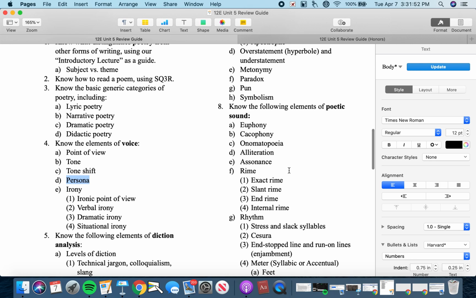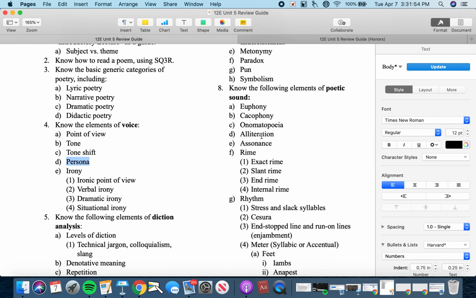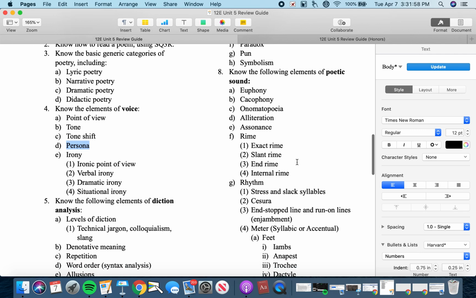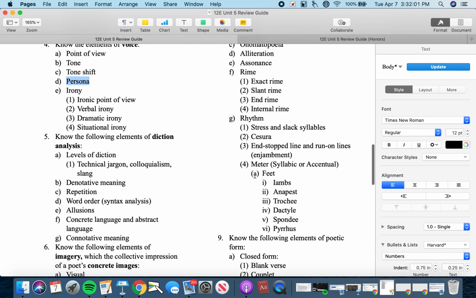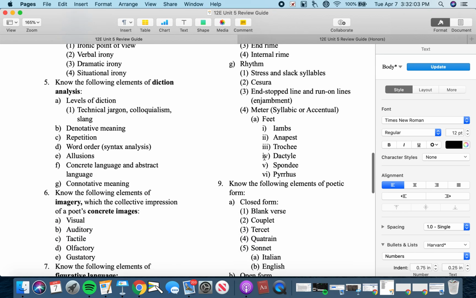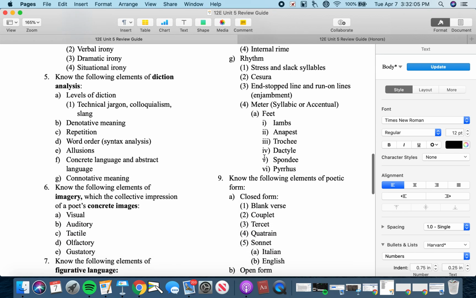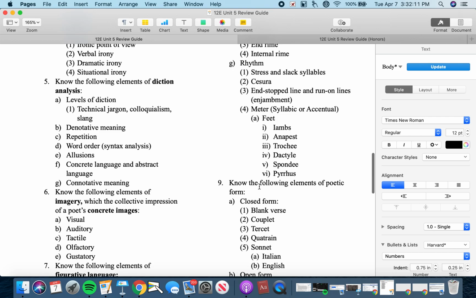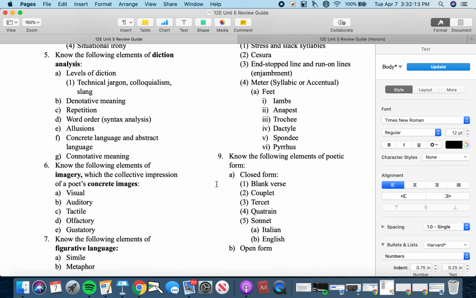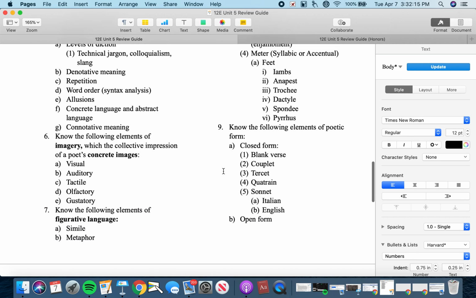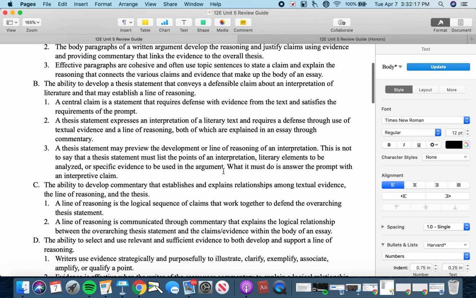You need to be able to describe sonic structure, including alliteration, assonance, cacophony, euphony, rhymes and rhyme schemes, rhythms, whether it be iambic or trochaic. I'm not going to ask you anything probably about an anapestic or dactylic meter because they're so infrequent, but you just need to be ready to describe any of this information that I would ask you to describe, okay?